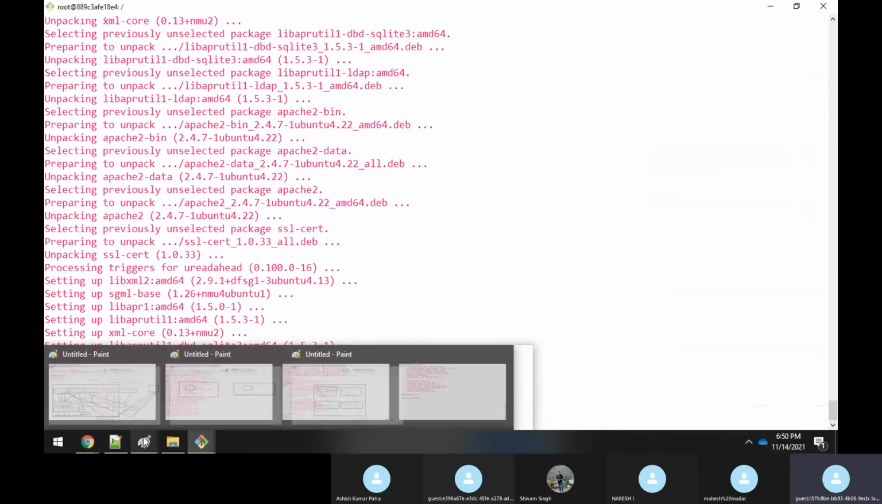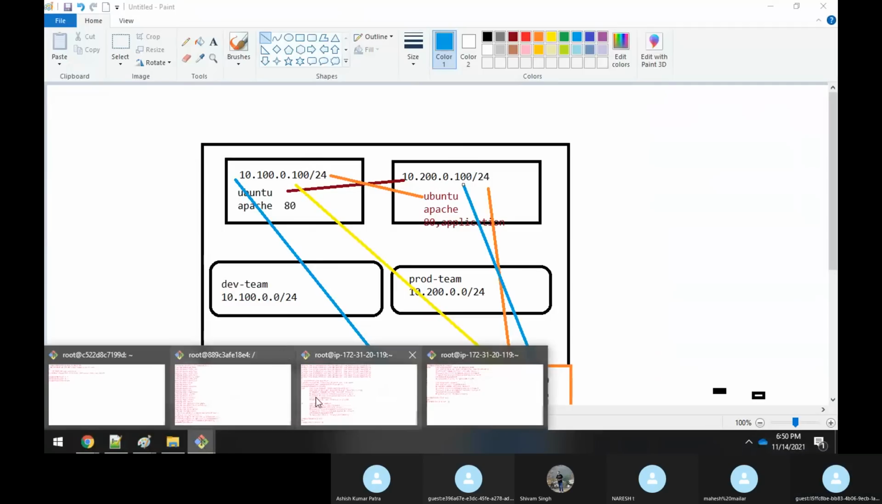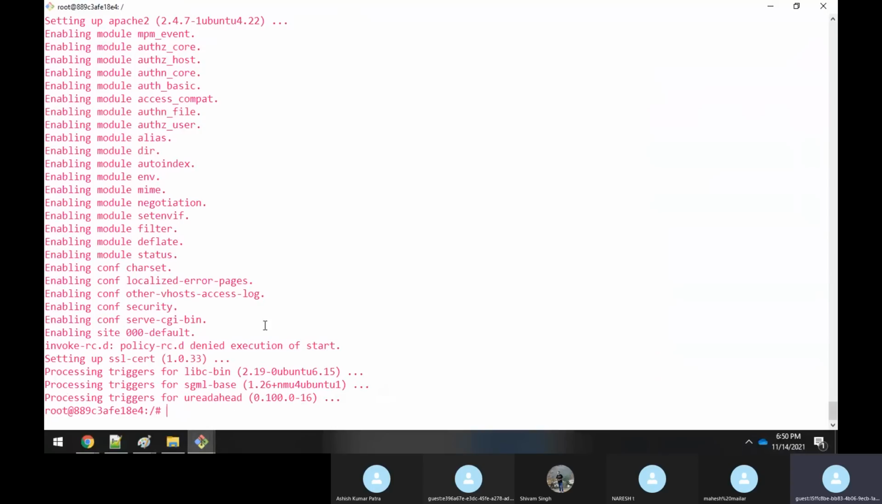So this I'm doing here, sir, as per the diagram, because whatever application is running there, I have to get access to that application by sitting here in this container, actually. That's what I'm doing here. Vice versa also you have to do, right? So that's how you have installed Apache.